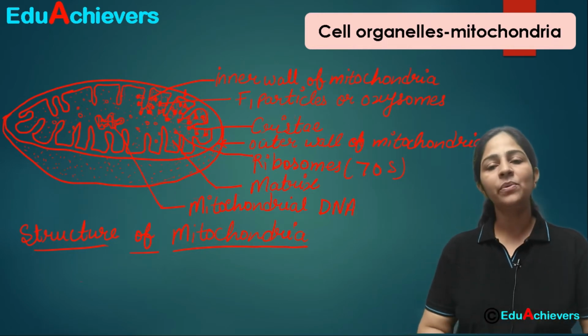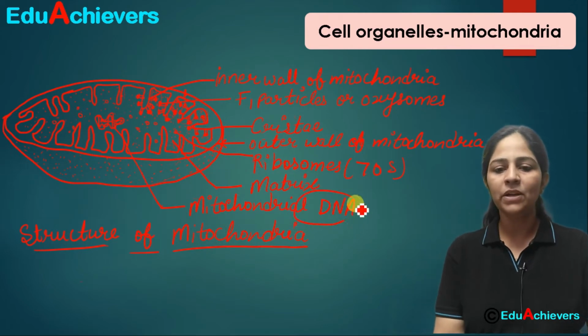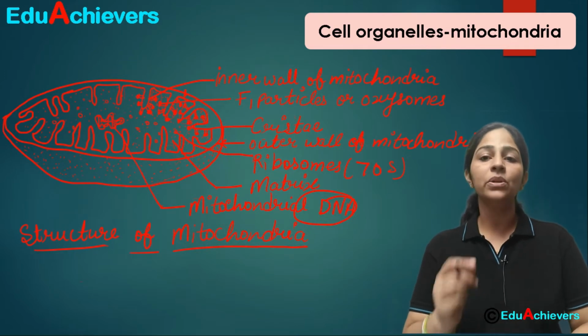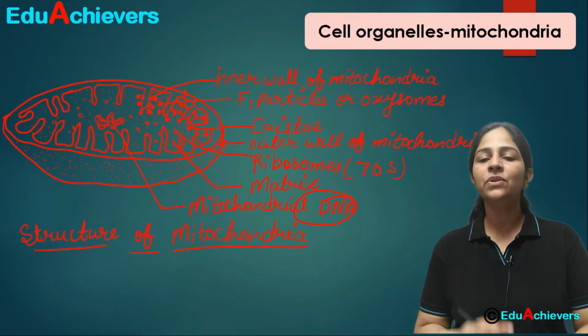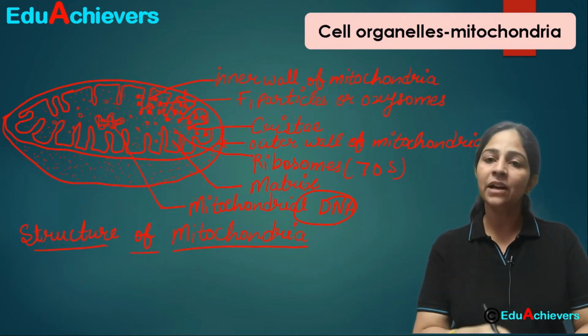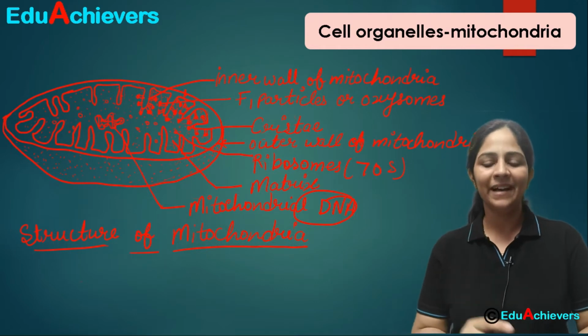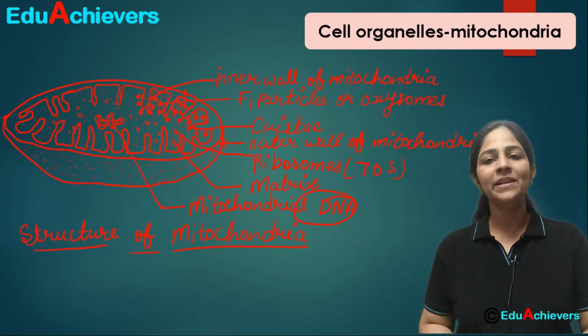When we talk about mitochondria, we know that mitochondria has its own DNA. So the mitochondrial DNA is present in it. That's why it is also semi-autonomous. It is not dependent on the nuclear DNA to direct it for its functions. It can control its own functions. Why it is so, will be continuing in the video, that I'll tell you that why and how it is helpful.